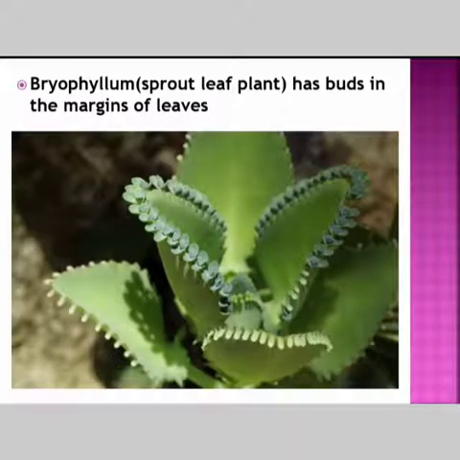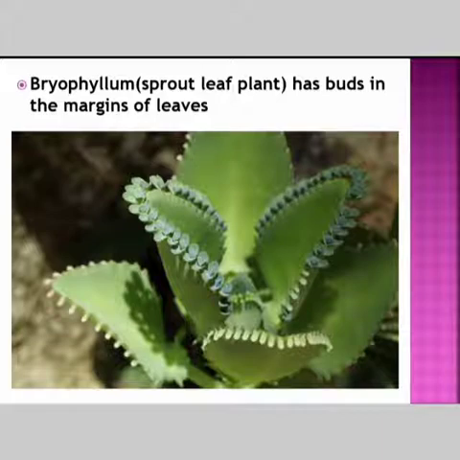So here is an example of bryophyllum. Okay, so bryophyllum will grow out of sprouts of the leaf. Can you see small leaves arising in the parent plant? Yes, so bryophyllum, this is a kind of plant. Okay, so you can see buds in the margin of the leaves. If a leaf of this plant falls on moist soil, each bud will give rise to a new plant.